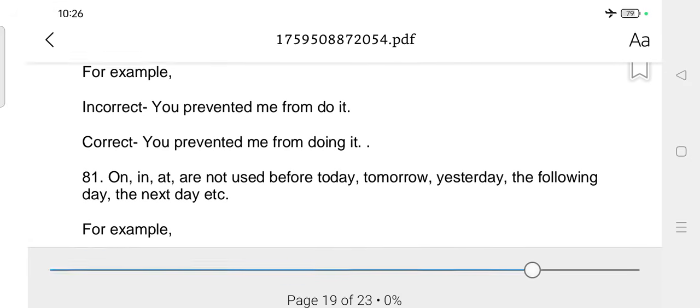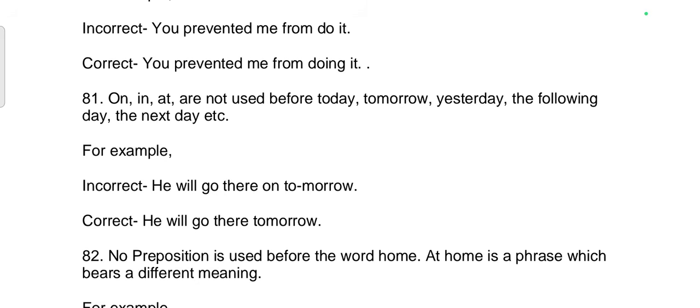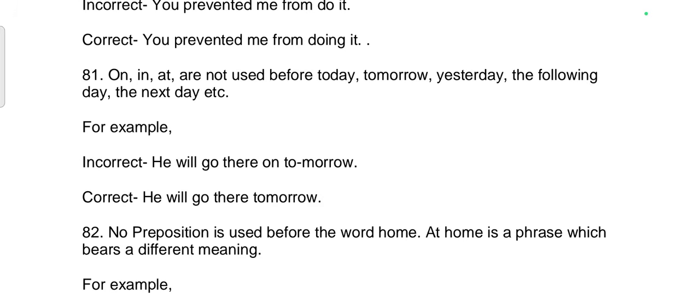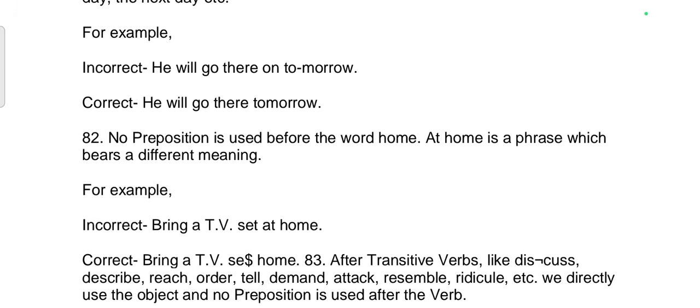81st rule. On, in, at are not used before today, tomorrow, yesterday, the following day, the next day, etc. For example, incorrect sentence: He will go there on tomorrow. Correct sentence: He will go there tomorrow.